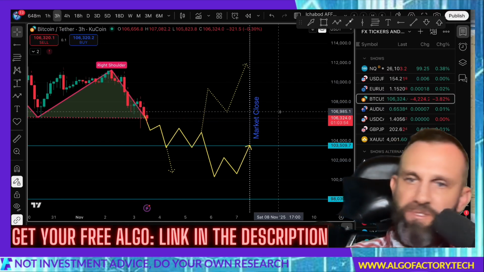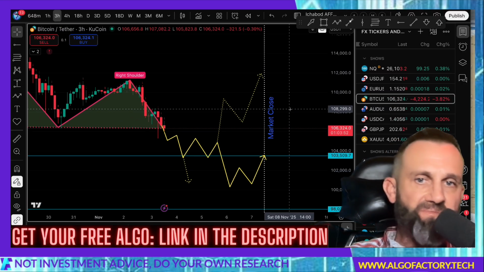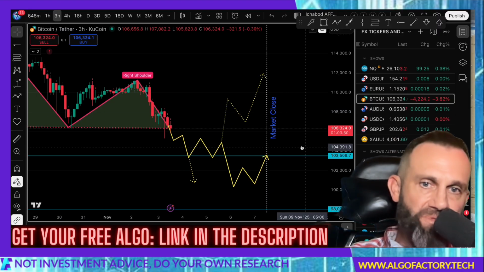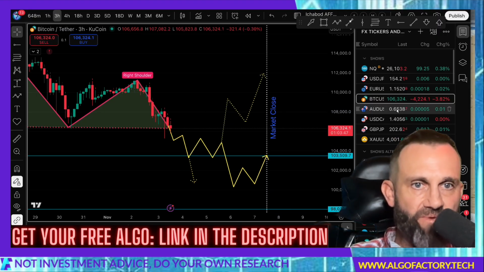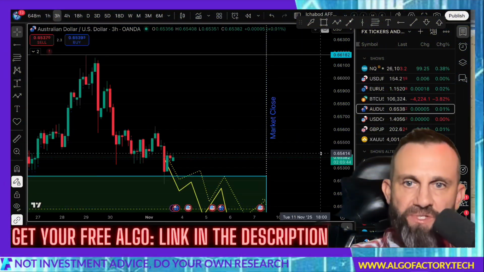We're going to have to see how that goes. Again, the market is a little bit tricky. Things can happen, events make things change, and so on and so forth, but that's what the algos say. Let's take a look at AUDUSD. This one is just bearish.